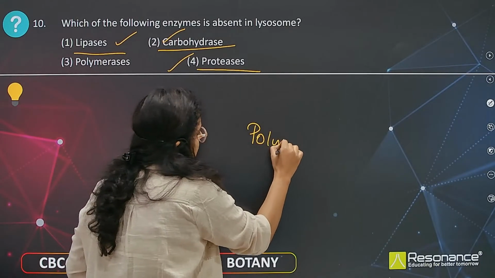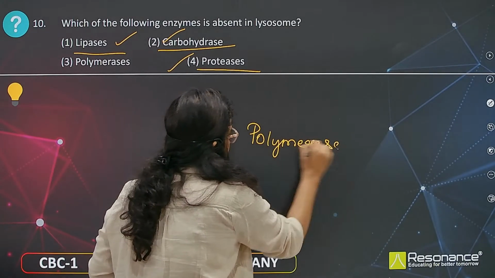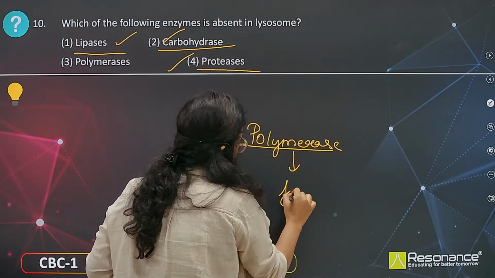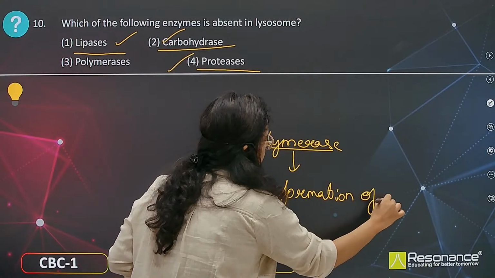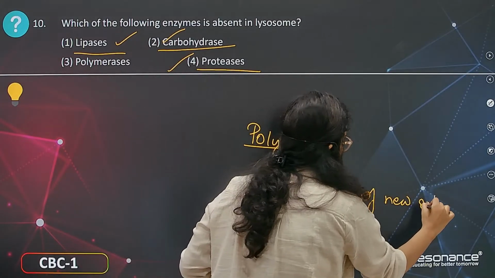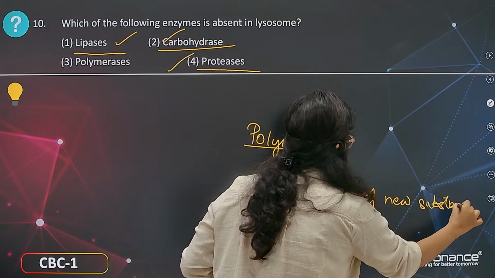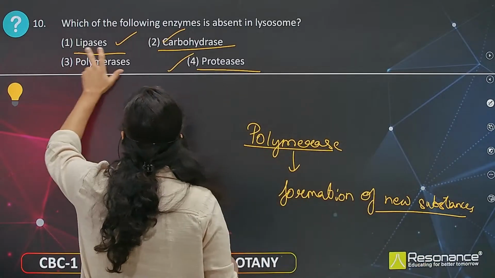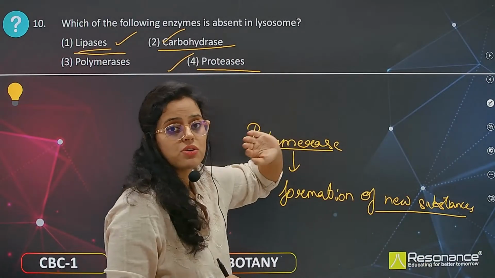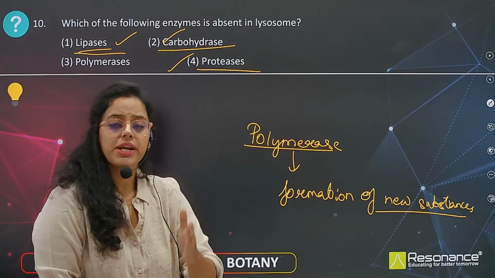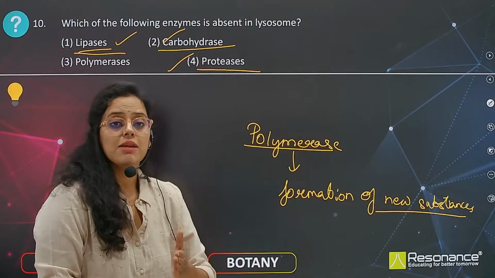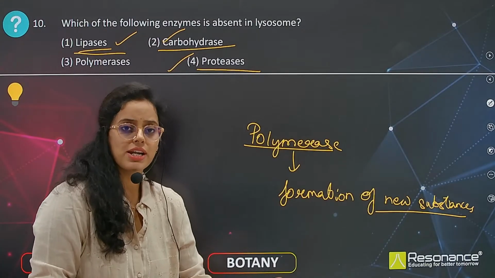Polymerase is for formation of new substances from simple substances. Whereas lipases, carbohydrases or proteases break down: proteases break down proteins, carbohydrases break down carbohydrates, lipases break down lipids into fatty acids.